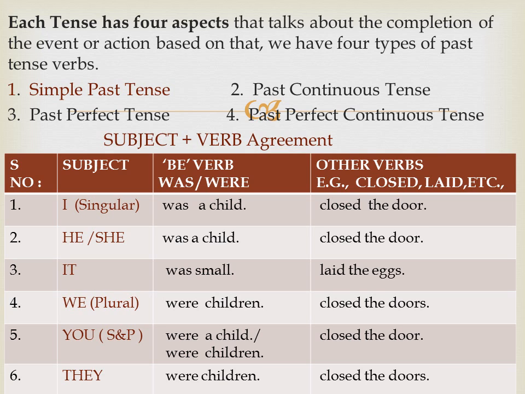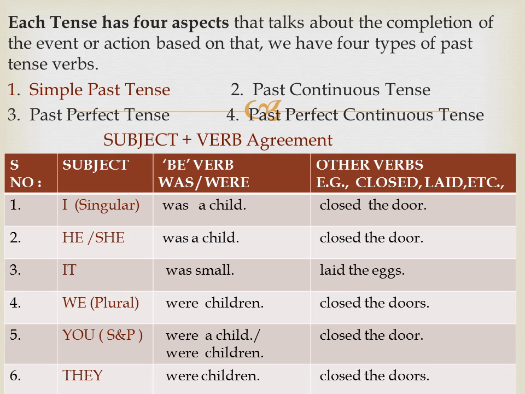Do you remember, students? Each tense has 4 aspects. We are going to learn about simple past tense, past continuous tense, past perfect tense, past perfect continuous tense. Let us learn about subject-verb agreement for past tense. It's quite easy since for singular and plural subject, past tense verb is same. For example, I closed the door, he closed the door, we closed the doors, they closed the doors, etc.